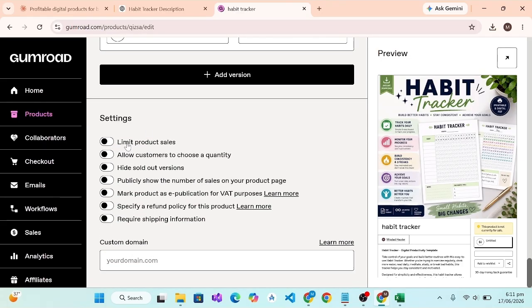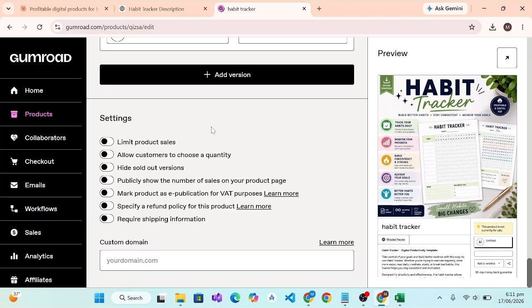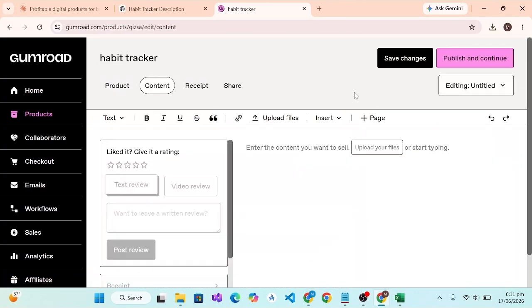Next is settings and limit product sales. If you want to limit, for example, if you want only 10 quantities of your product to be sold, then you will have to check that option. But I suggest not limiting, because it's a digital product and can be downloaded unlimited times. So going with that, allow choose the quantity. Yes, they can choose quantity to increase our sales, and everything you can choose. And if you have a custom domain, you can also write it here. So save and continue.